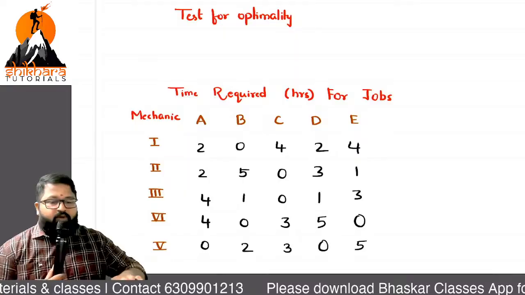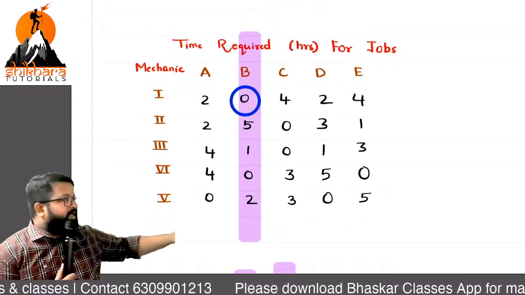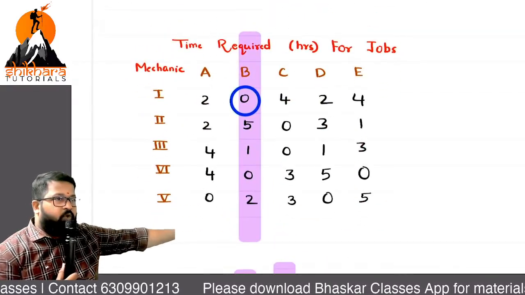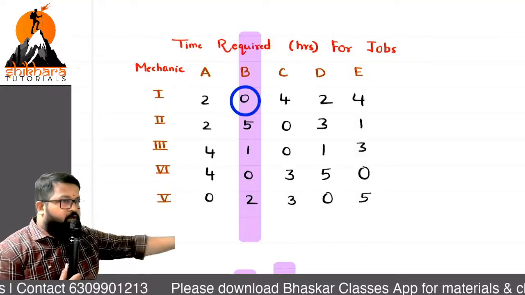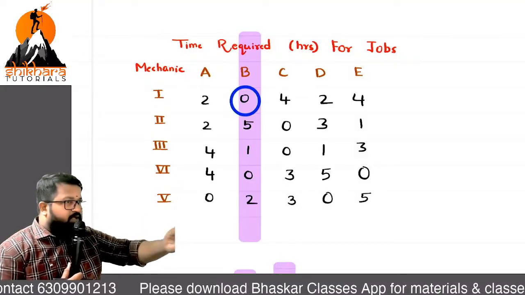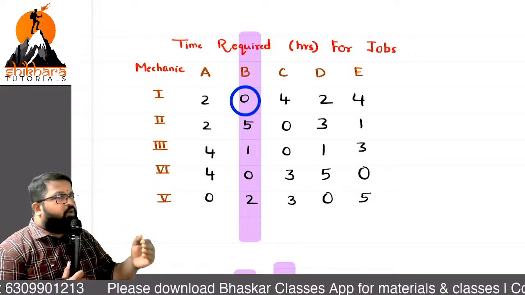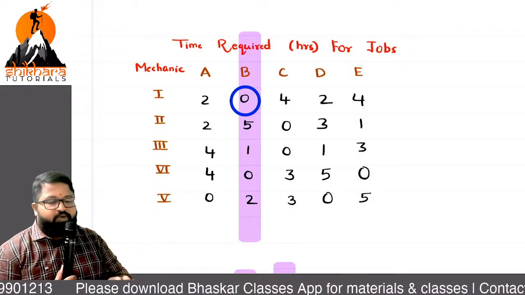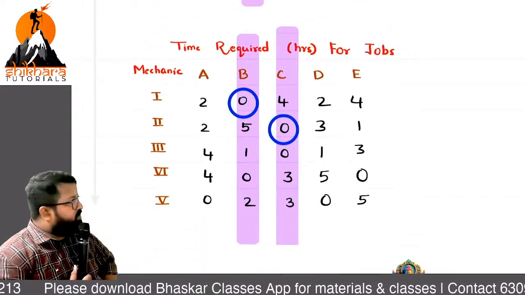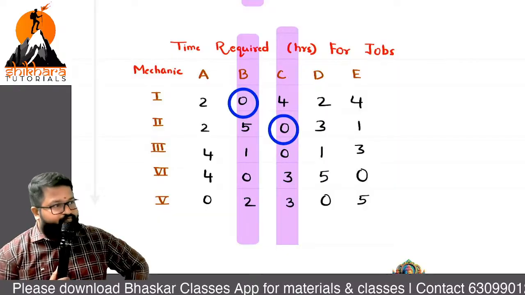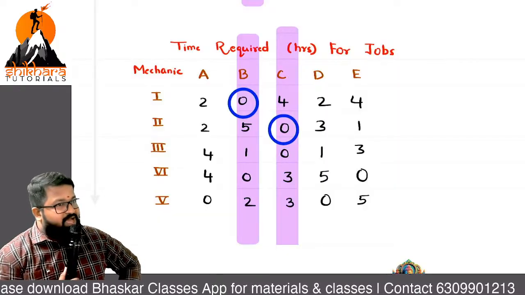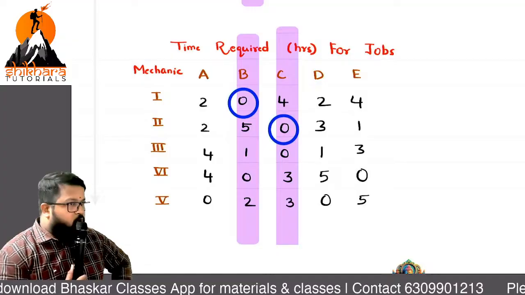What is the first part? Identify the single zero and cancel the column. Is it clear? Now we are going for the next row with a single zero. What is the next row for single zero, sir? That is row number 2. I marked it and I cancelled the respective column.